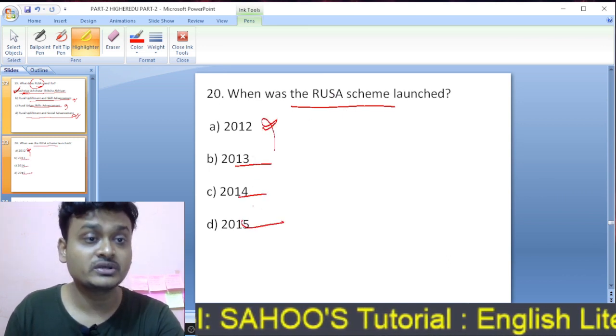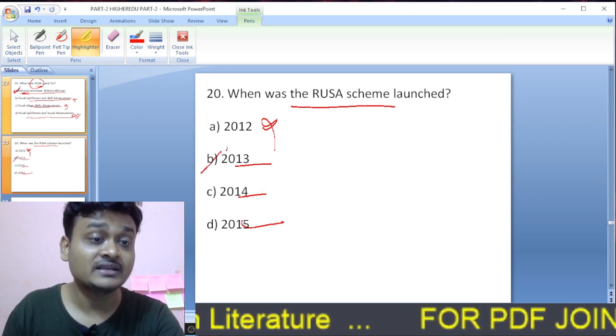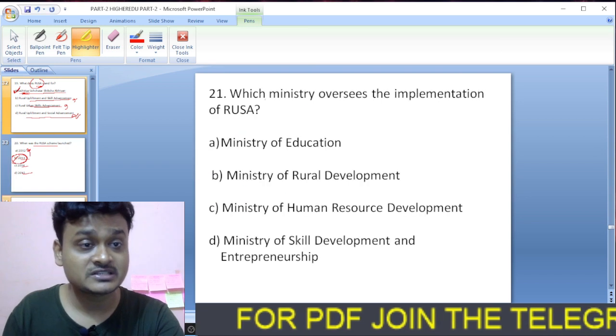13, 14, 15. So here RUSA, that is Rashtriya Uchchatar Shiksha Abhiyan, was launched in the year 2013. So here B is the right option. And here are some explanations.